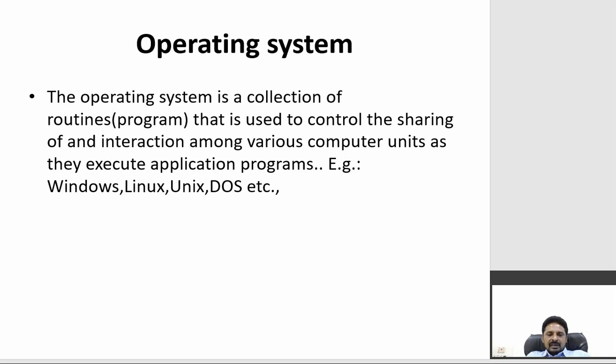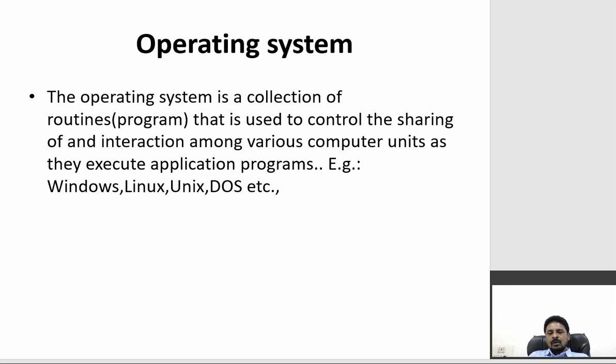Simply, we can say that an operating system is an interface between user and computer. That is the simple definition. When you define the operating system, it is a collection of programs only, but that collection of programs performs all the tasks of the user.